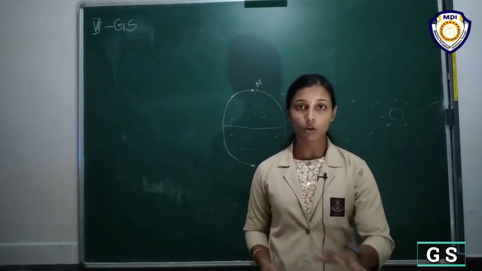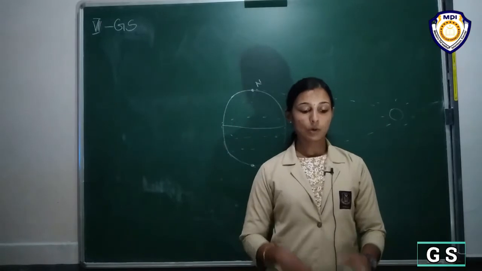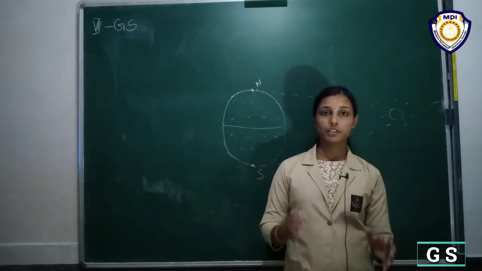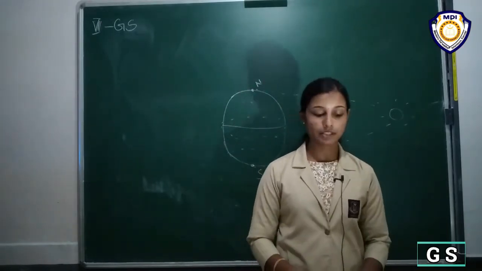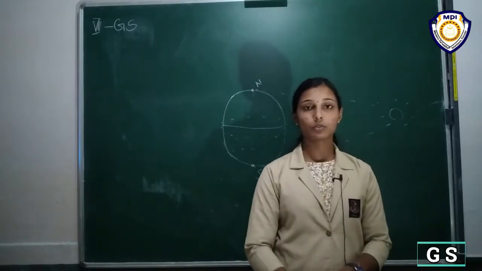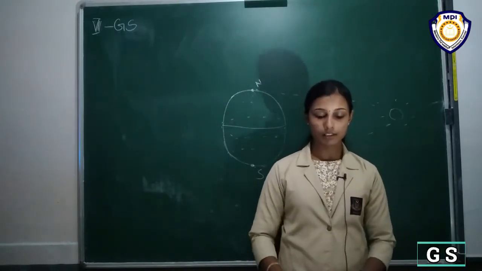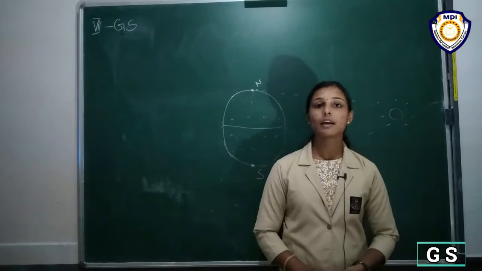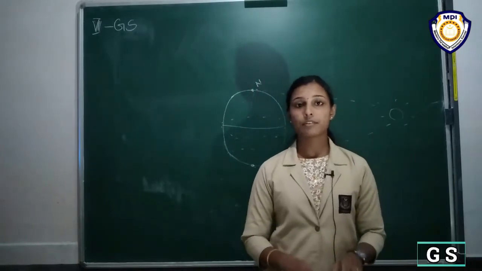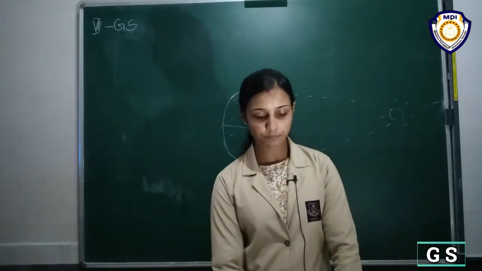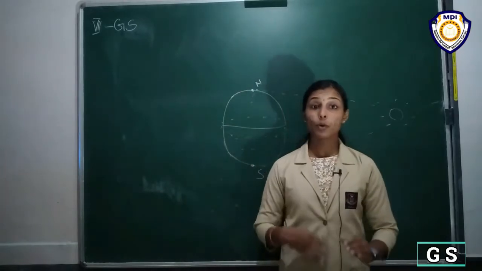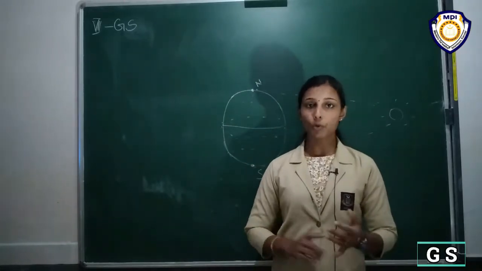Okay, so that is all the capabilities or adaptations of polar bears that we have discussed. Till now, what we have discussed is all summarized in this flow chart. So you should write that flow chart into your notebook. Okay, so that is about polar bears and their adaptations.